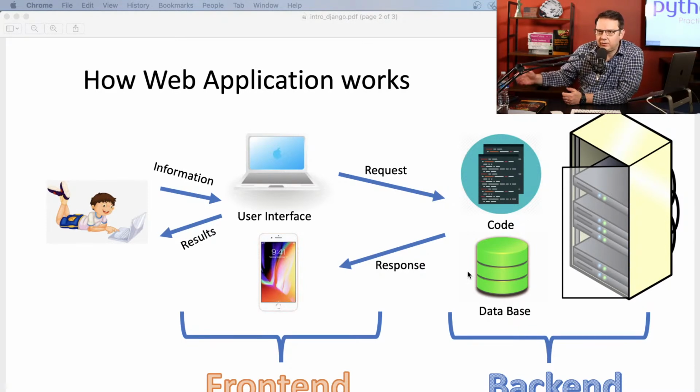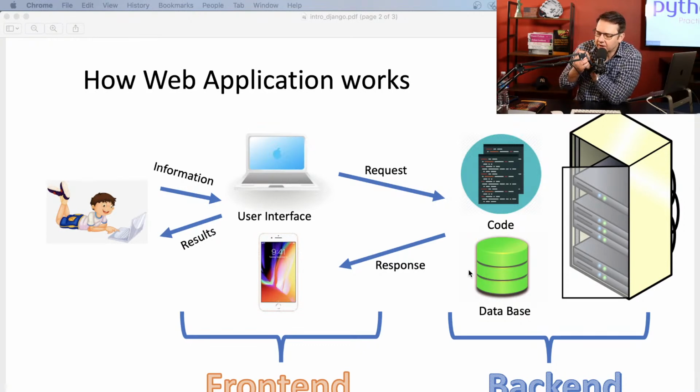Then you need to use either Swift, or React Native, or Java for Android. Then Django will be your back end, sending that information in JSON, which stands for JavaScript Object Notation, via APIs.